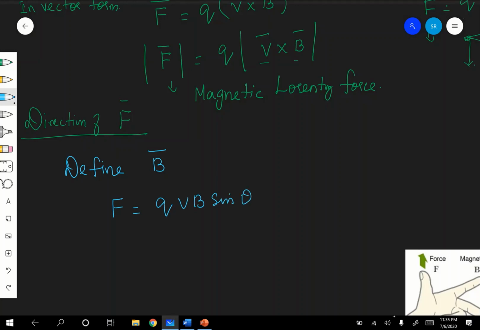When, you can say, q is equal to 1 coulomb, v is equal to 1 meter per second, theta is equal to 90 degrees, then F is equal to 1 into 1 into sin 90. Sin 90 is also 1, so B into 1.